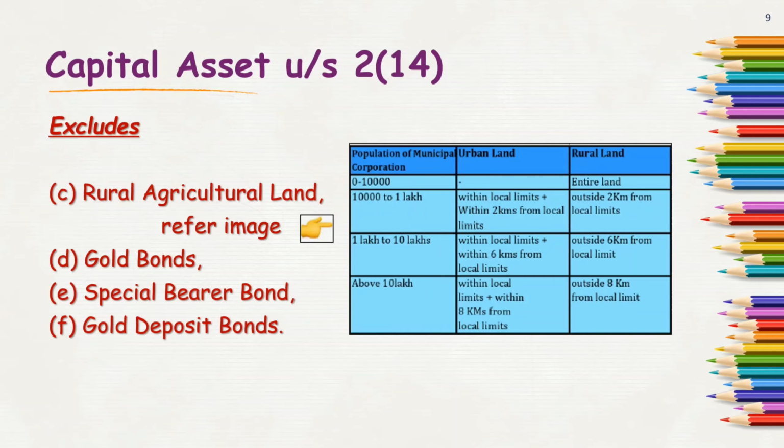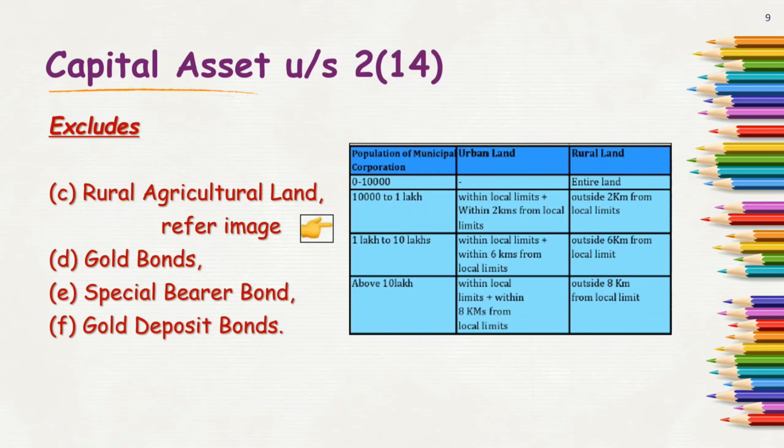So for example, this is the borderline of a city which has a population of 90,000 people. Then after this line, up to 2 kilometers, we will have urban land, and beyond such 2 kilometers, there will be rural land. So it will be accordingly. Now moving on to the third level.